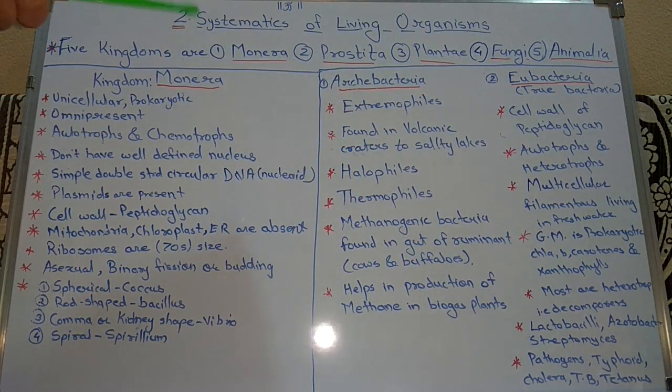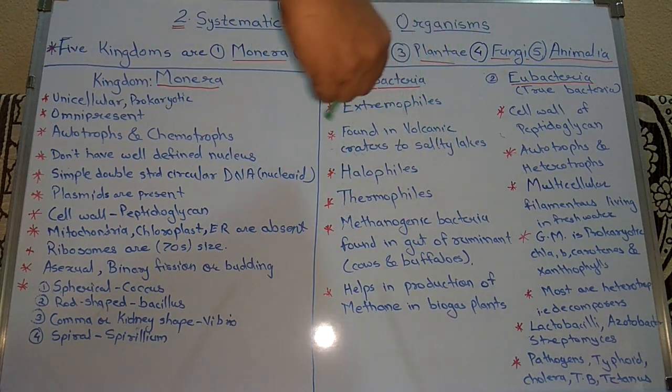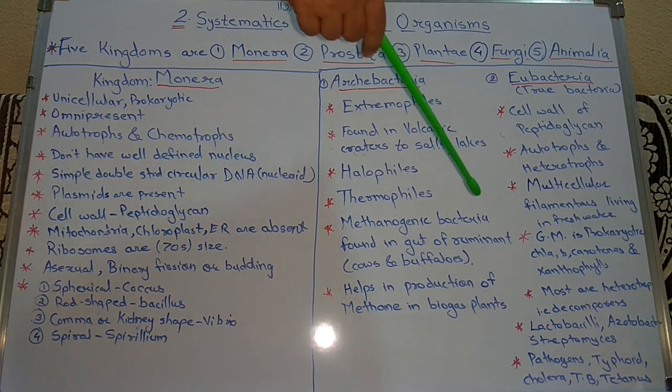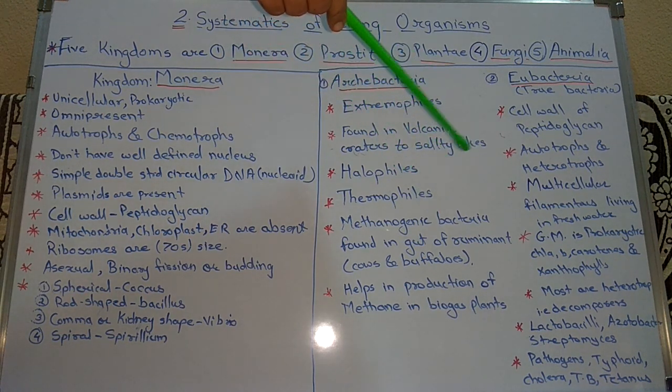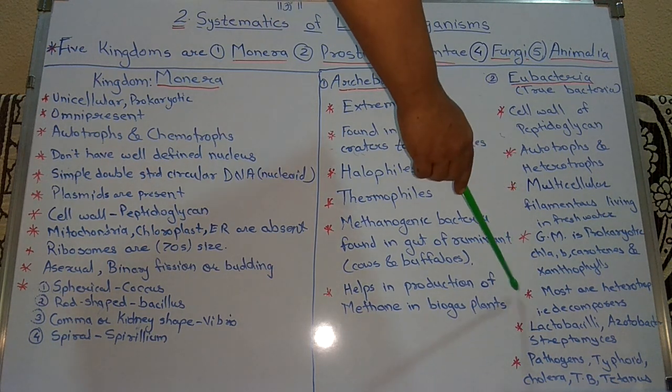Then next, the filaments show heterocysts, which help in nitrogen fixation. Then most of the bacteria are heterotrophs, that is, they are decomposers.